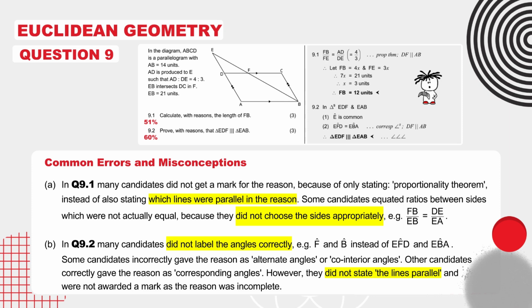And then in question 9.2, many candidates did not label the angles correctly, for example, F and B instead of EFD and EBA. Some candidates incorrectly gave the reason as alternate angles or co-interior angles. Other candidates correctly gave the reason as corresponding angles. However, they did not state the lines parallel and were not awarded a mark as the reason was incomplete.